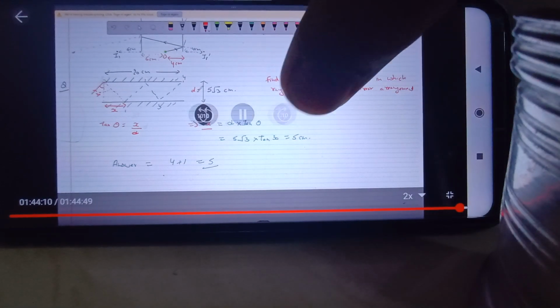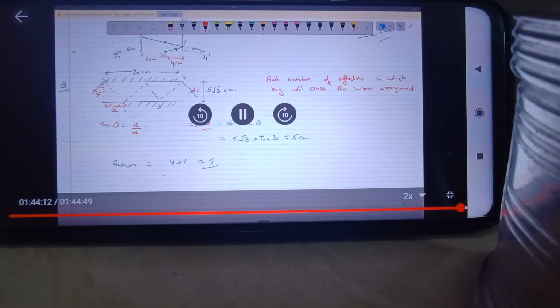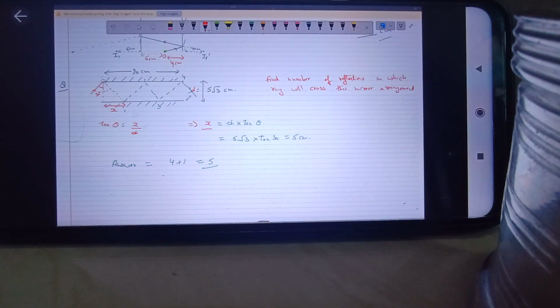Ma'am, should we count another? So you will not consider after this, because only if the ray is incident on the mirror surface will you consider the reflection. So it will be out of the mirror arrangement.